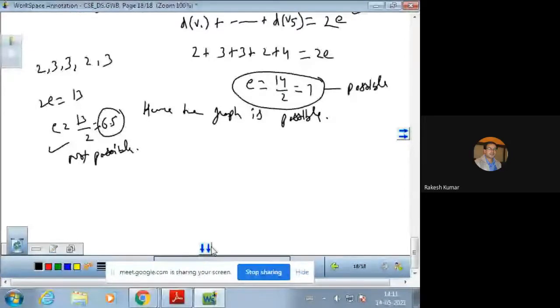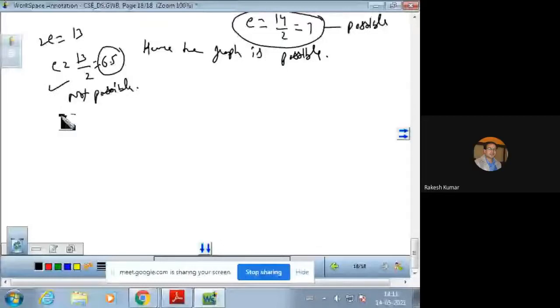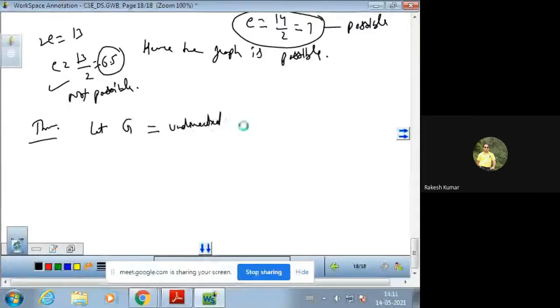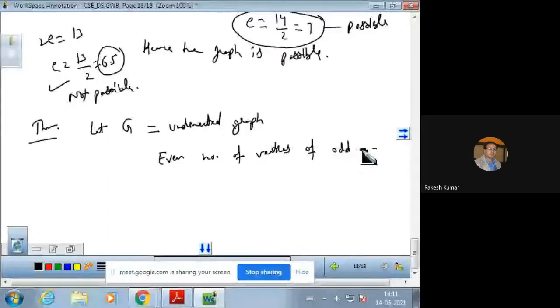Now we have a result or a theorem. Let G be an undirected graph. Then G has an even number of vertices of odd degree. This we need to prove.